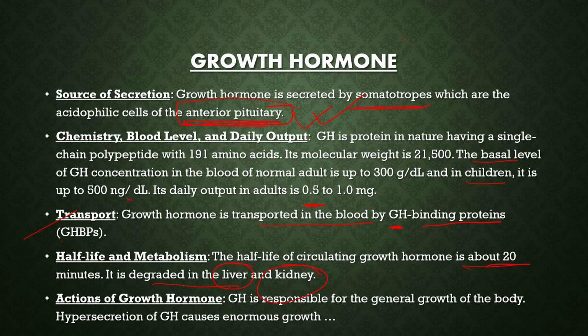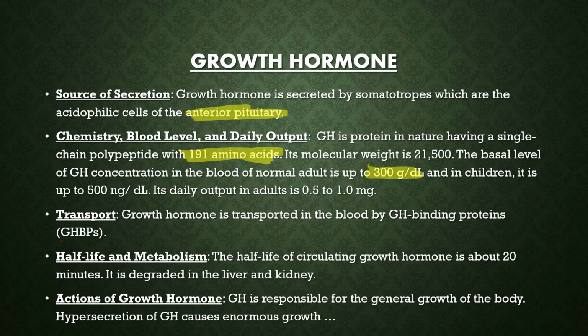Let me mark the important points for you. It is secreted by the anterior pituitary. It comprises 191 amino acids.